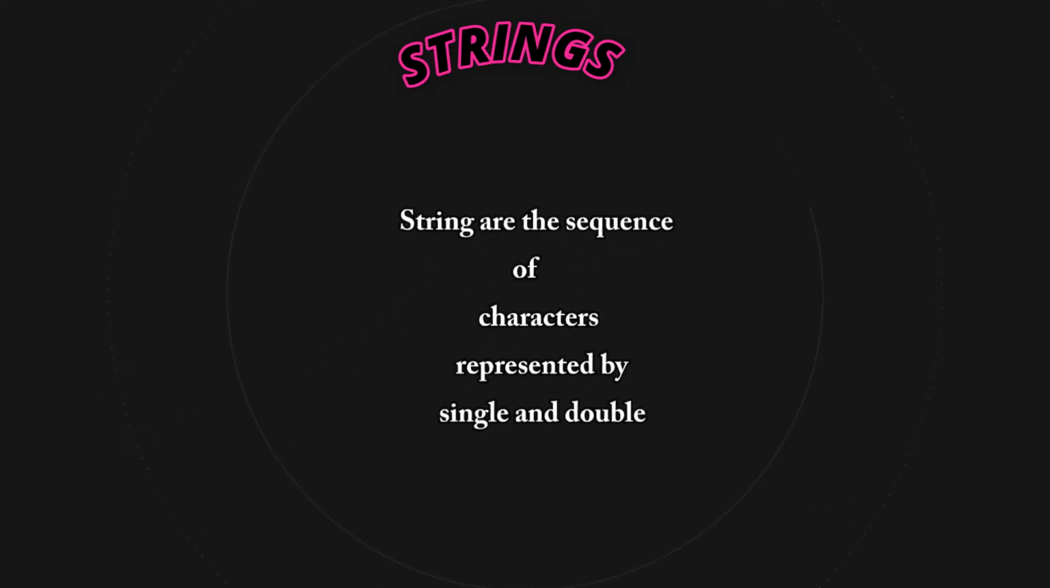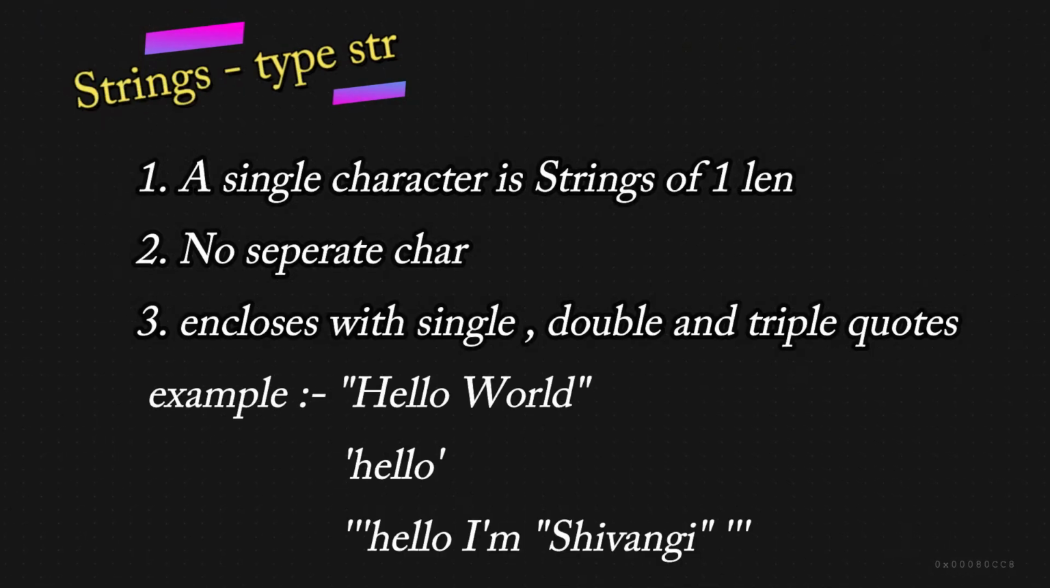So let's start with the strings. Strings are just a sequence of characters represented by single quotes and double quotes. Now, string type str. A single character is a string of single length. No separate char, enclosed with single and double and even with the triple quotes. You can see the examples on the screen. Now there is nothing as such like a character in Python. Keep this in mind. Okay.